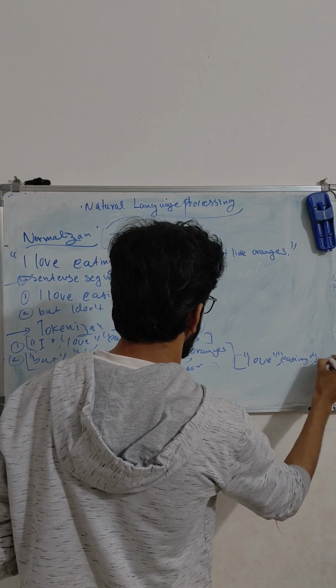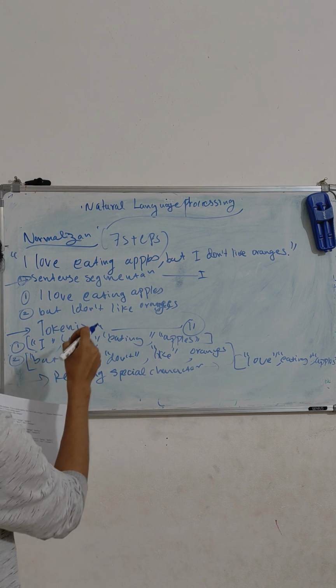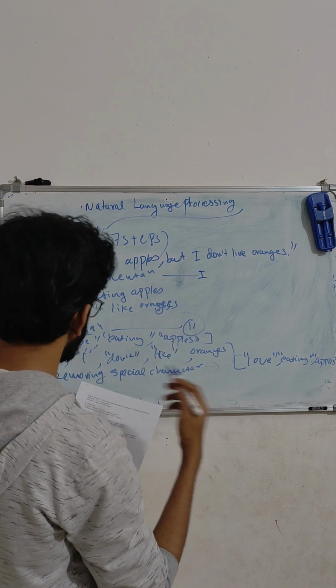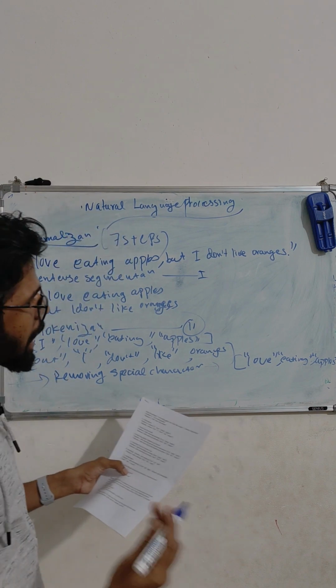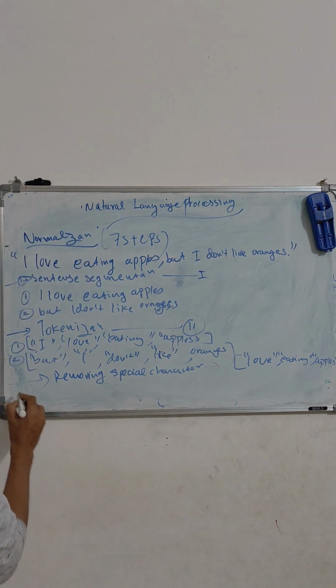We removed I. In the tokenization part we got I love eating apples, and in this step we removed I, since it's a starting word and doesn't make much sense.